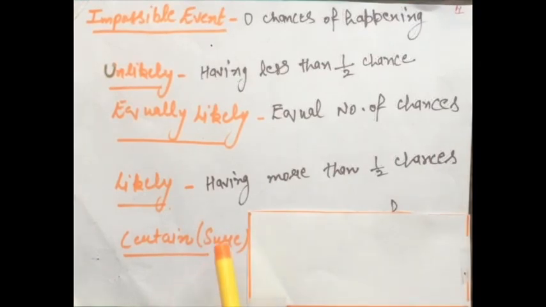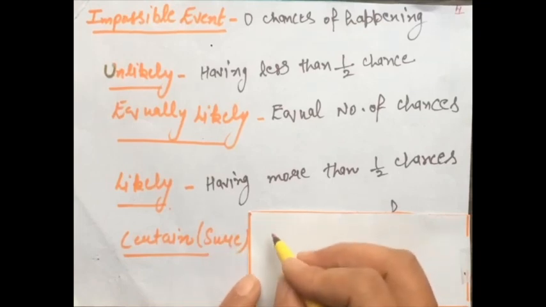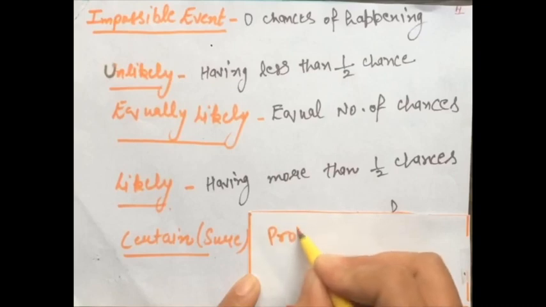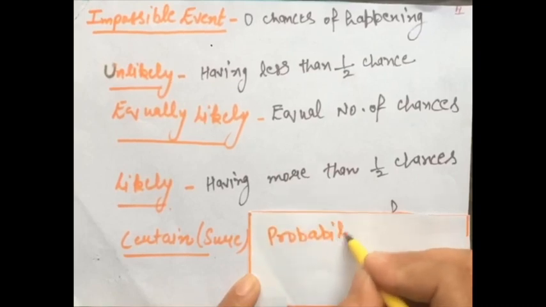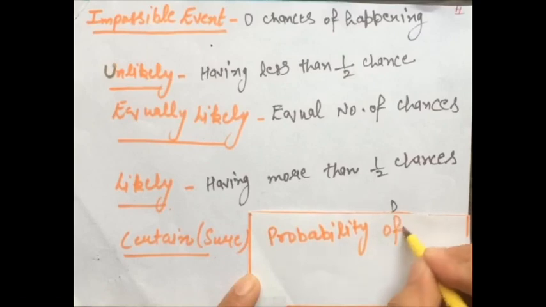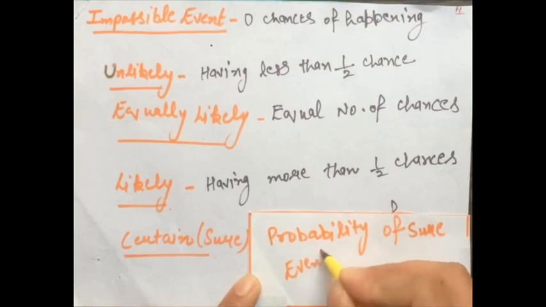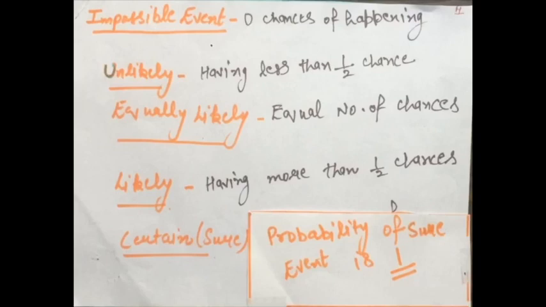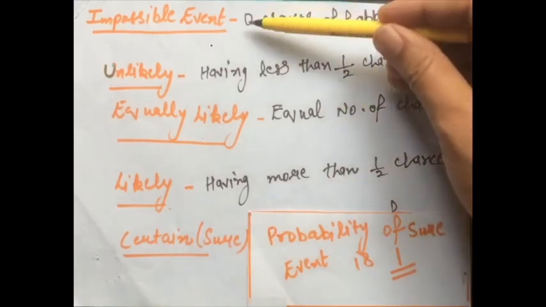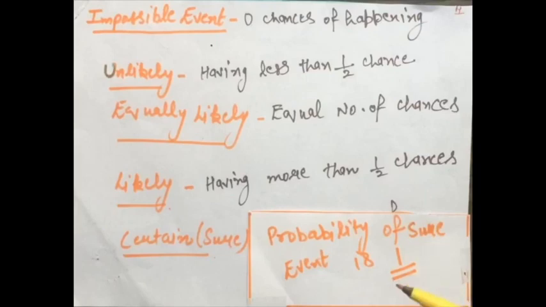Next is certain event. The certain event is the sure event that must happen. The probability of a sure event is always 1, and the probability of any event lies between 0 and 1.